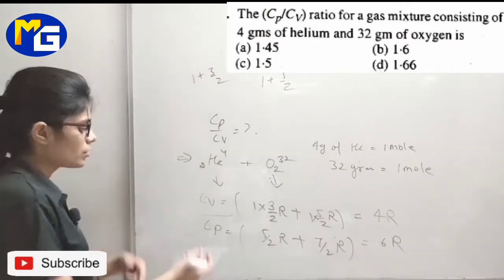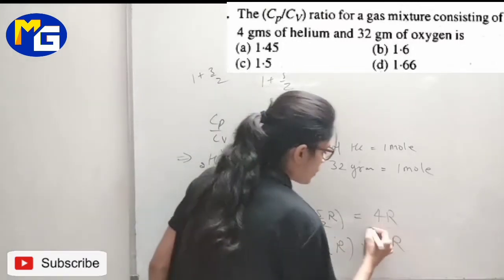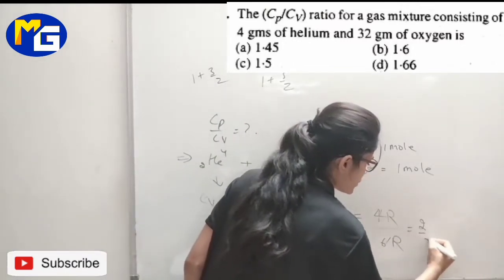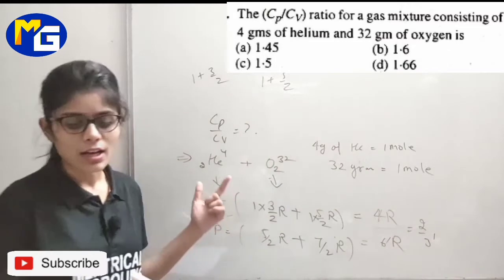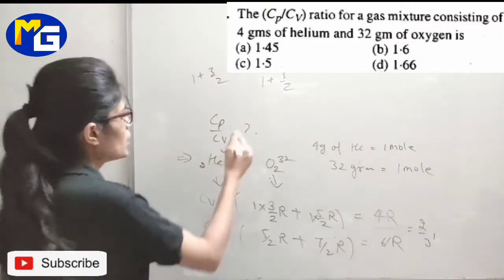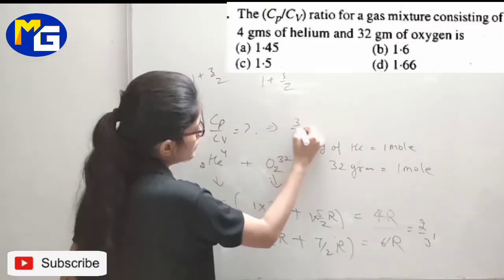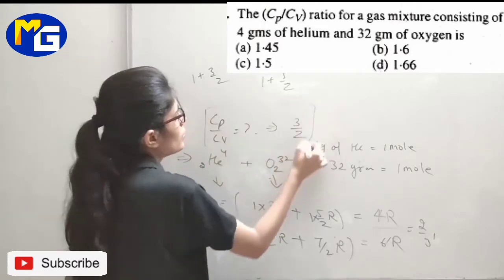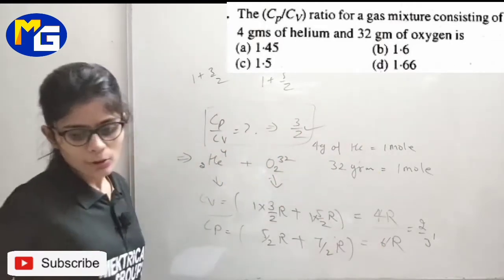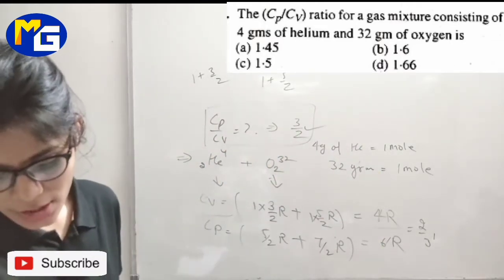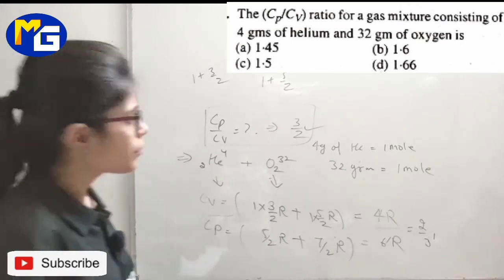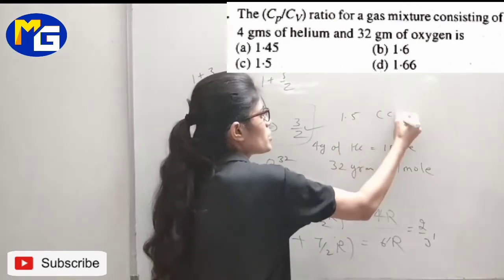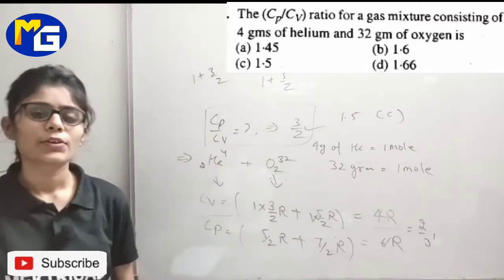And simply Cp by Cv or Cv by Cp. For Cv by Cp, it will be 2 by 3, but in the question they are asking for Cp by Cv, so this will be 3 by 2. This is your answer. So check the options. 3 by 2 means 1.5, option number C.